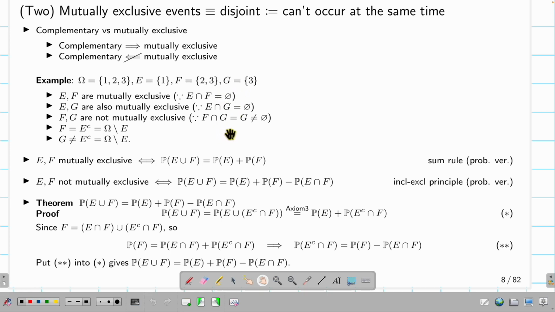So F intersection G gives you G, which is not empty. And then F actually is what? It's E complement. So F and E complement are complements of each other with respect to omega, okay? But G is not E complement. G and E are not complements of each other, okay? So you see that E and F are mutually exclusive, and E and F are also complements. But E and G are mutually exclusive but not complements, okay?